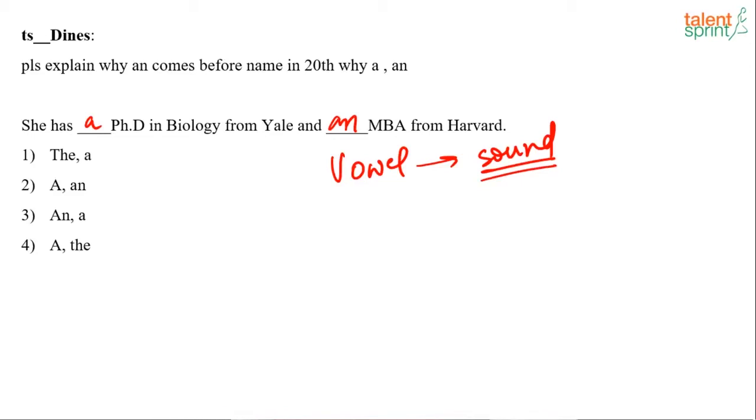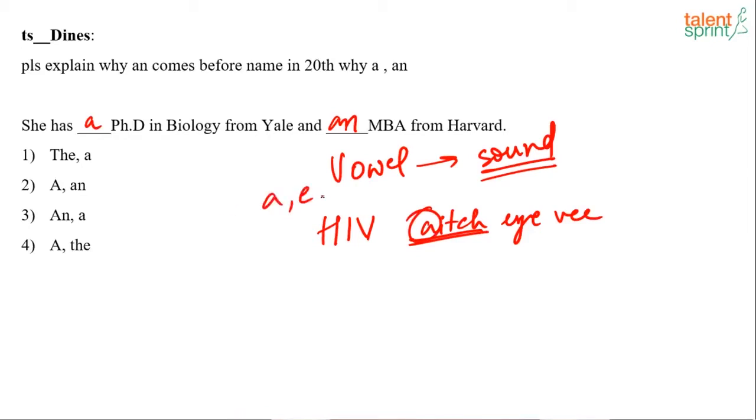When we are using abbreviations, there are a few alphabets which have the vowel sound. For example, H. If I talk about HIV, the sound that HIV has is aitch-I-V. So the sound is of a vowel alphabet. Remember the vowel alphabets: A, E, I, O and U.